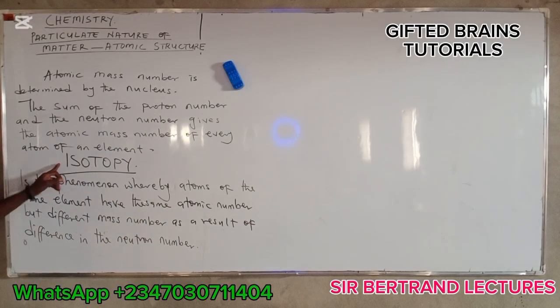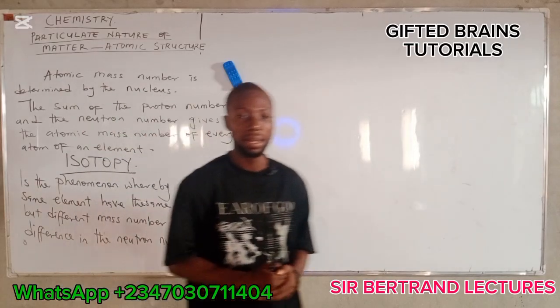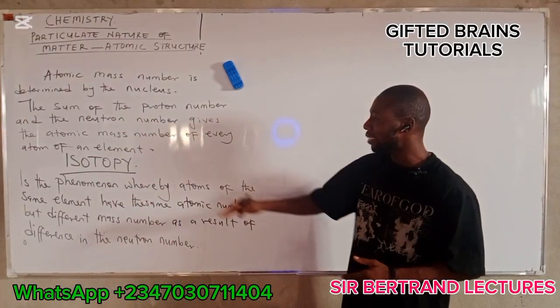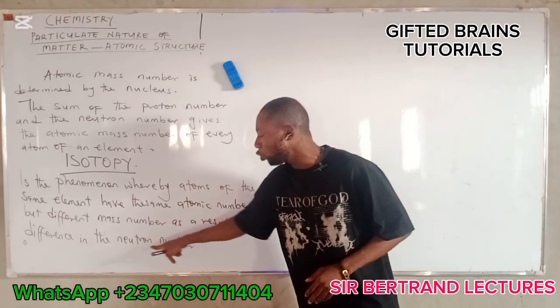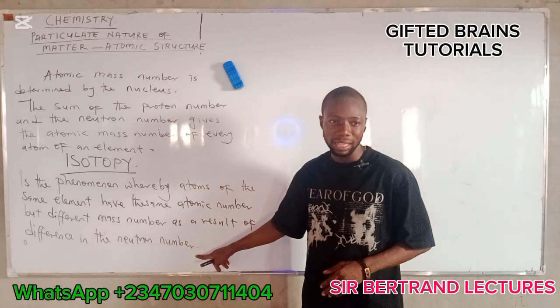Okay, isotopy is the phenomenon whereby atoms of the same element have the same atomic number but different mass number as a result of difference in the neutron number. Okay, what makes isotopy possible is the difference in the neutron number. Do you understand?